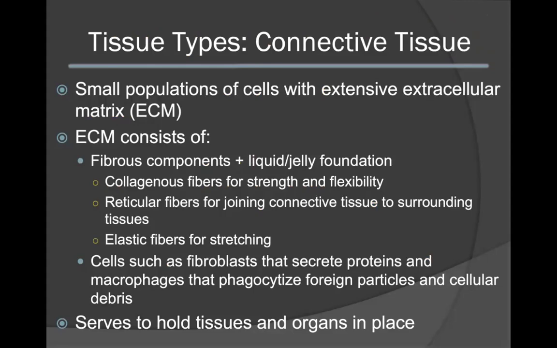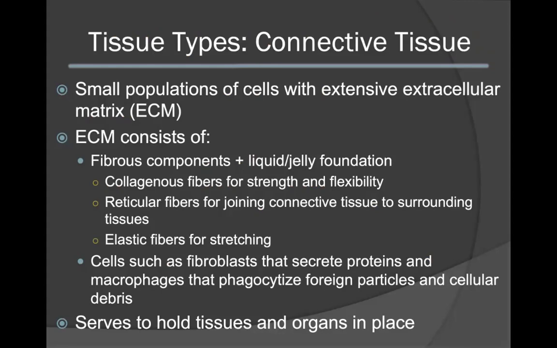We will now go to the next type of tissue, which is connective tissue. Connective tissue consists of small populations of cells with an extensive ECM or extracellular matrix. The ECM will consist of fibrous components embedded within a liquid or jelly-like foundation.